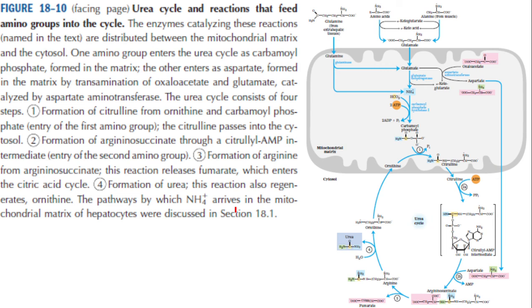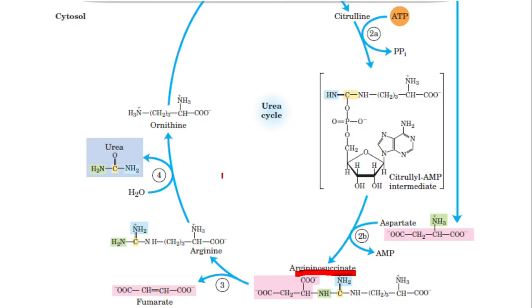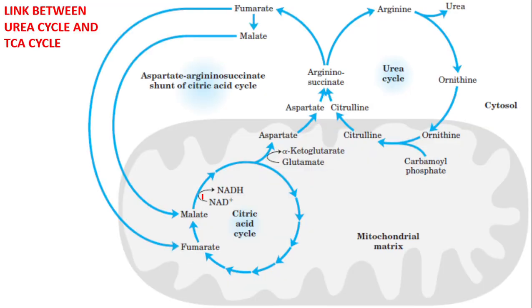And there is an enzyme called arginase. Where is that enzyme functioning? I did not tell you so far. There is an enzyme called arginase. Where is that enzyme functioning? You can find out from the equation. The enzyme is acting upon arginine. Arginine is broken down. You can find it out from the diagram. Okay.